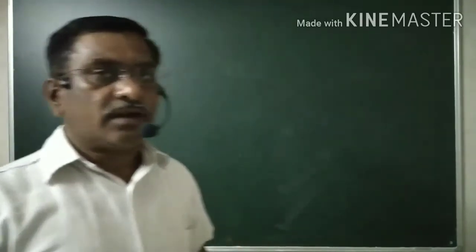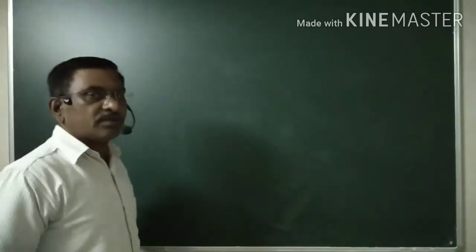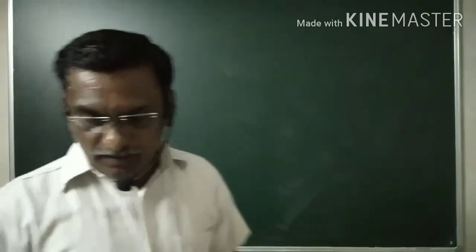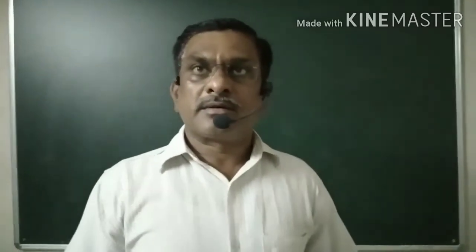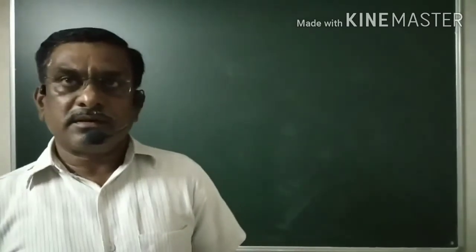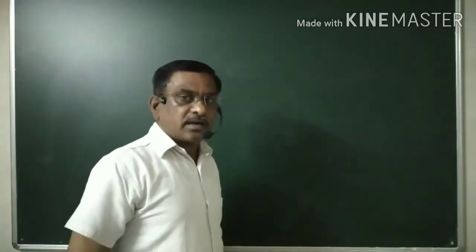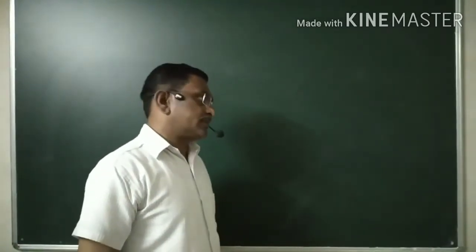In the last lecture, we have learned the definition of set. We said that set is a collection of well-defined objects.